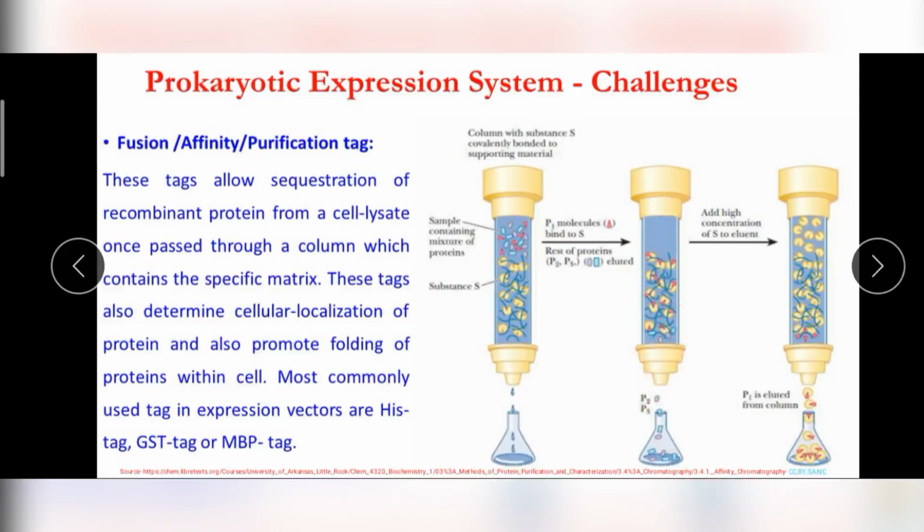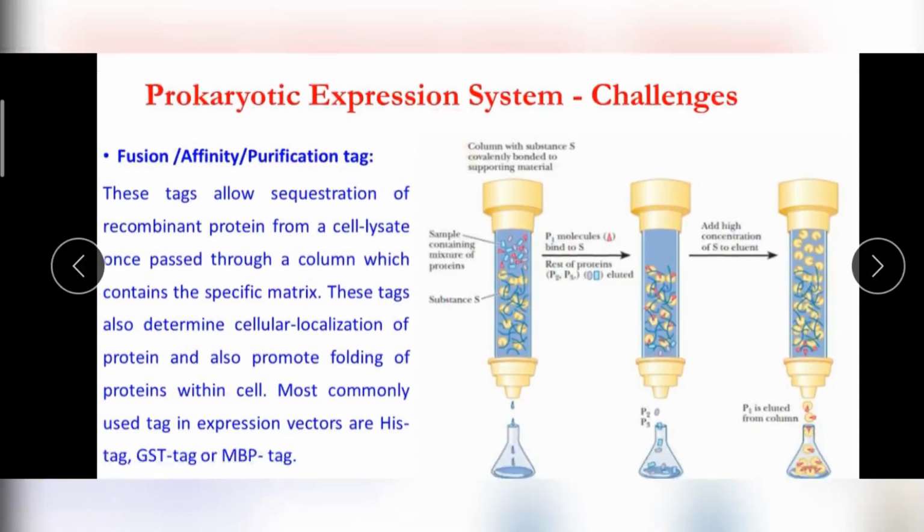Afterwards the column contains only our recombinant protein, because it is the fusion protein, it is tagged. Whenever you use specific eluents or specific chemicals, that particular tagged protein will come off and be separately isolated. And when you use certain enzymes, the tag is cleaved away from the recombinant protein and the purified protein can be isolated. So in this manner, the fusion tag helps in the purification of our recombinant protein.